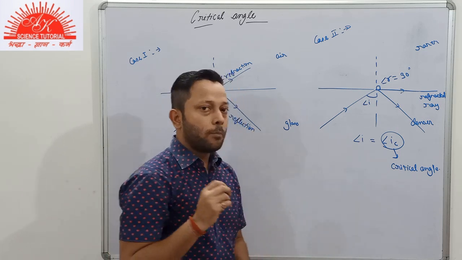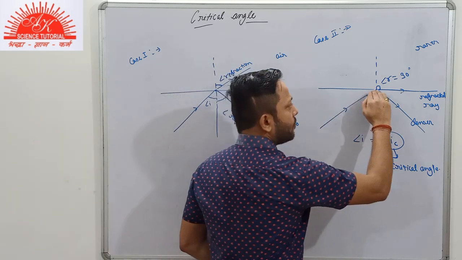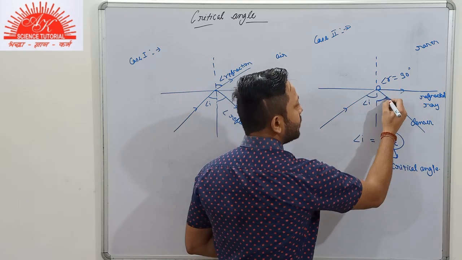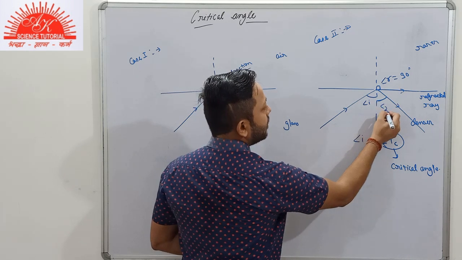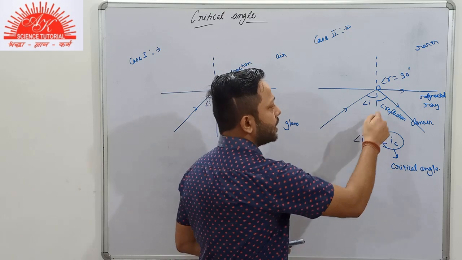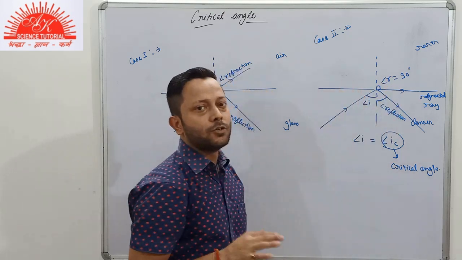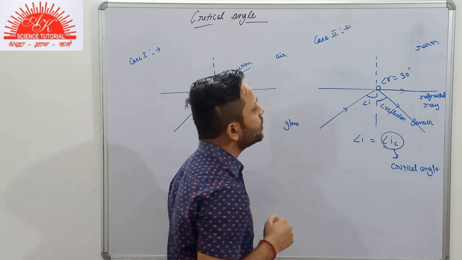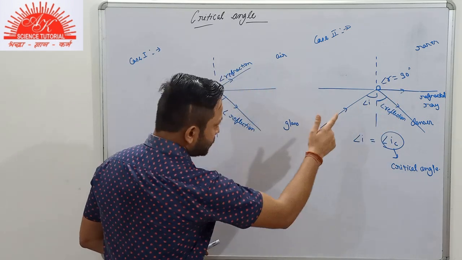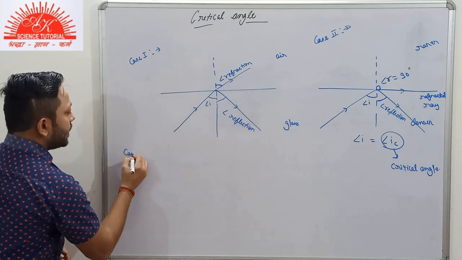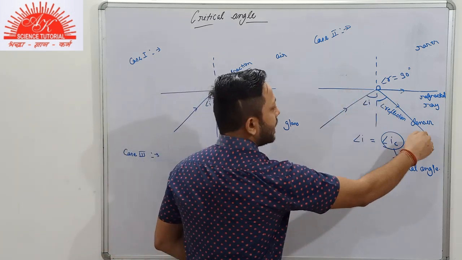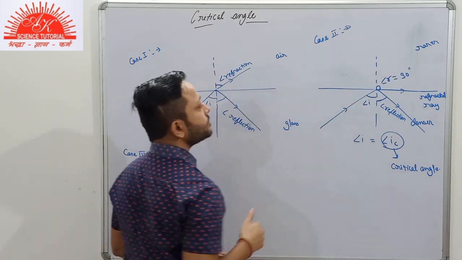I'll mention it here. This is our angle of reflection. I'm not representing it with a small r, so that you don't get confused. So this is our angle of refraction, this is our angle of reflection. This was case 2, in which also both phenomena are taking place, reflection as well as refraction.